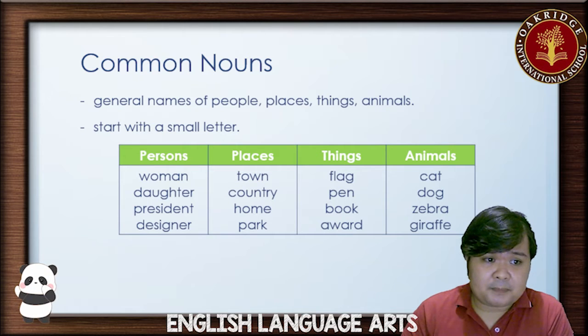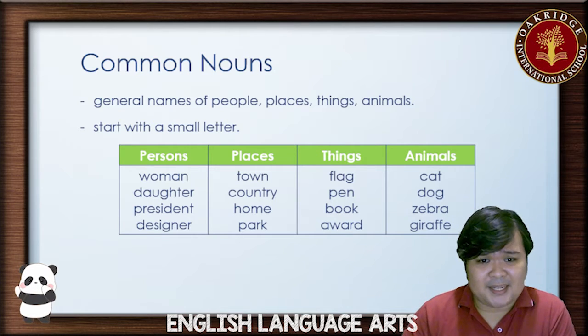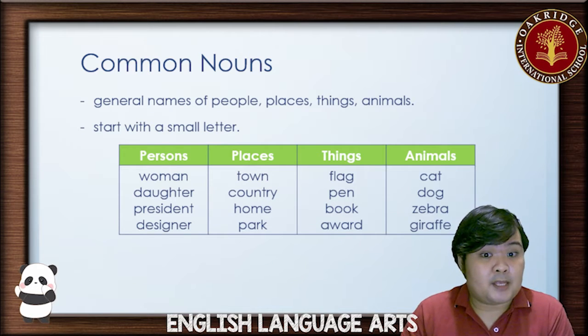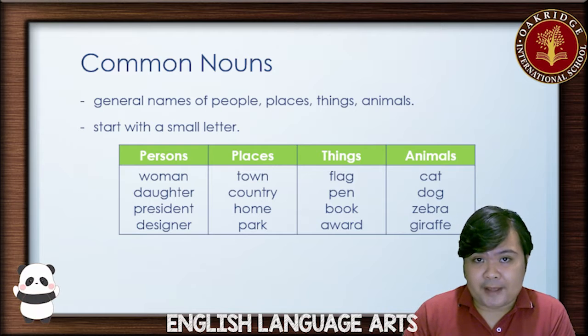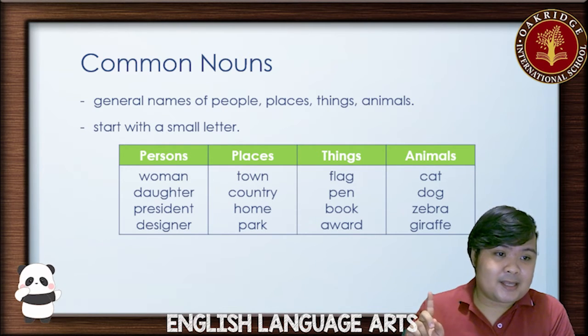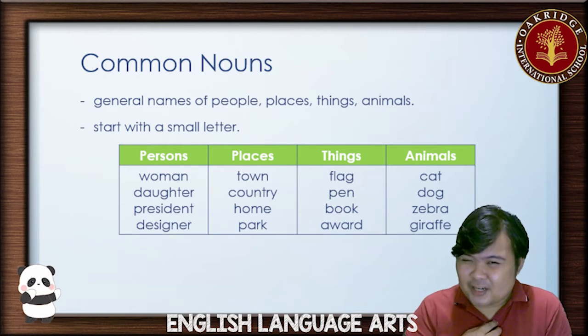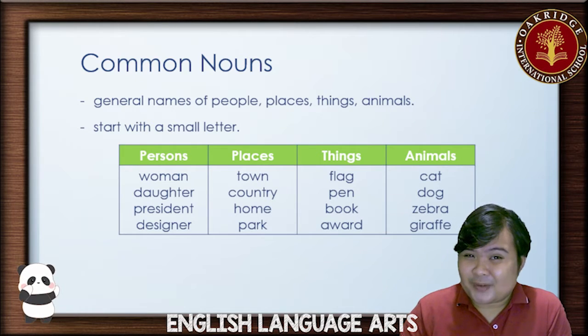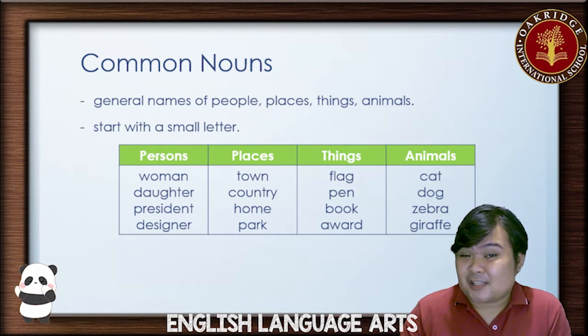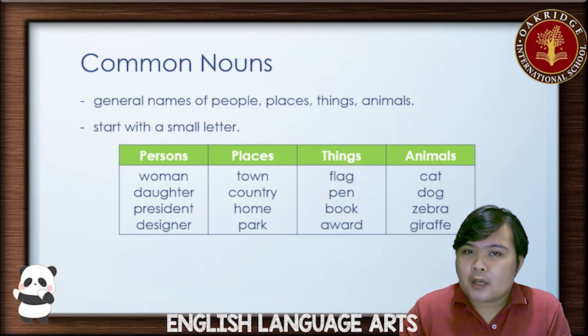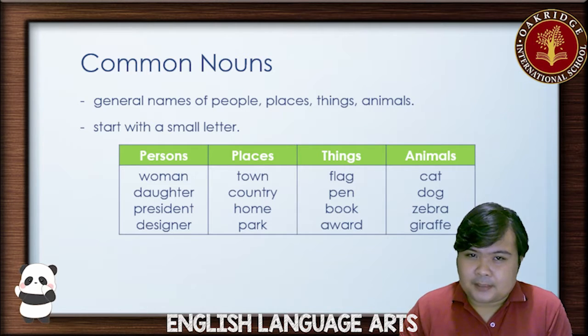Example for people or persons, you have woman, daughter, president, designer. Places, you have town, country, home, park. Things, you have flag, pen, book, award. Animals, you have cat, dog, zebra, giraffe. You notice, guys, in these examples, that they are not specific names, rather they are general names. They do not refer to a specific woman, for example, or specific town, specific flag. Rather, they are general names.